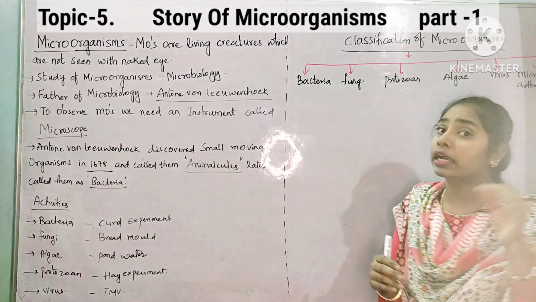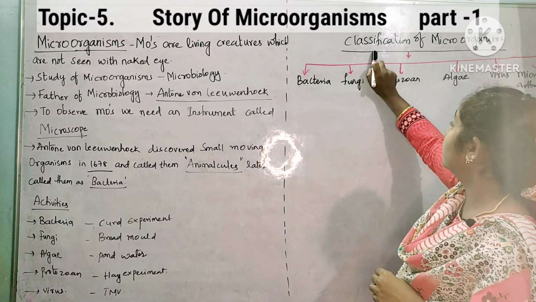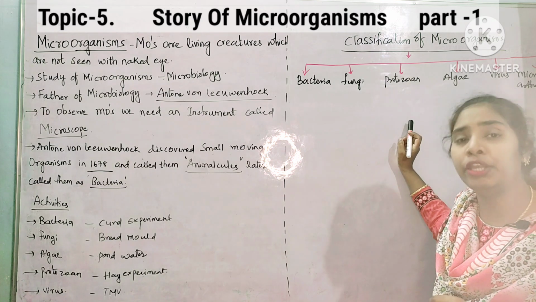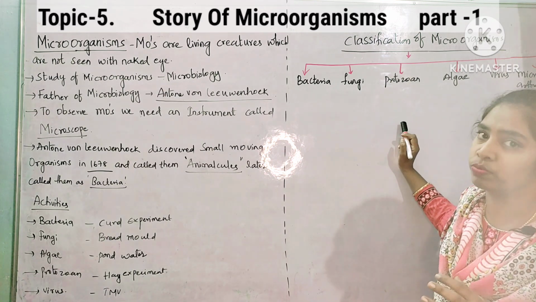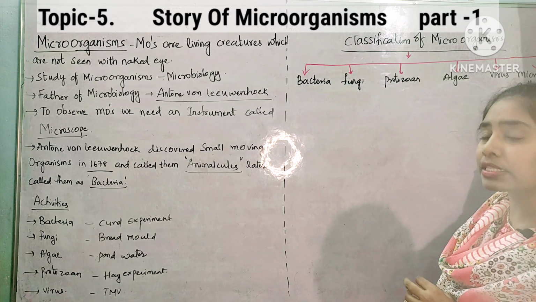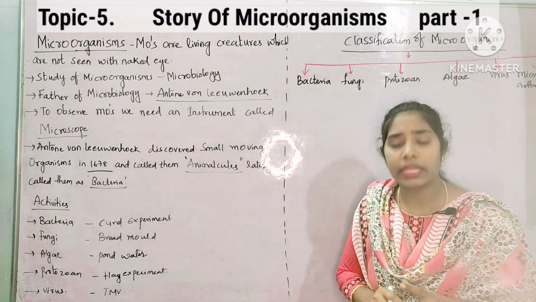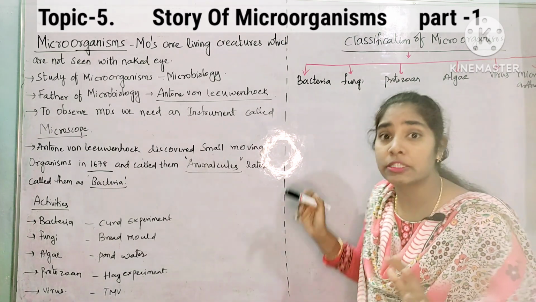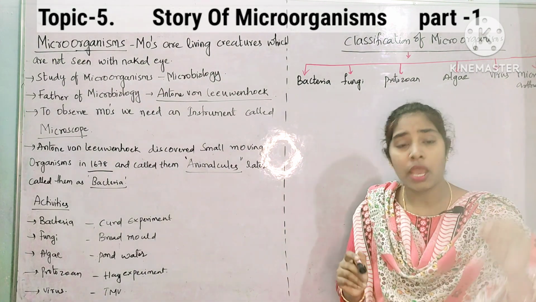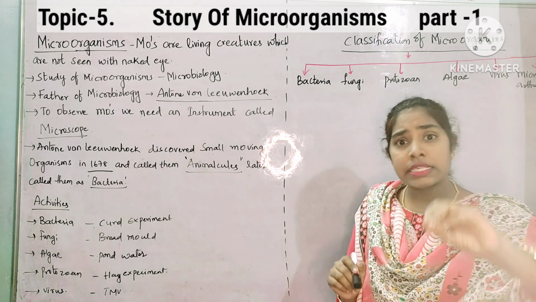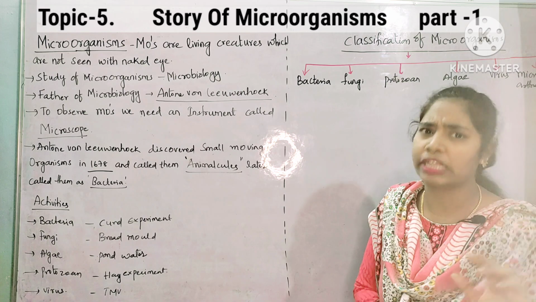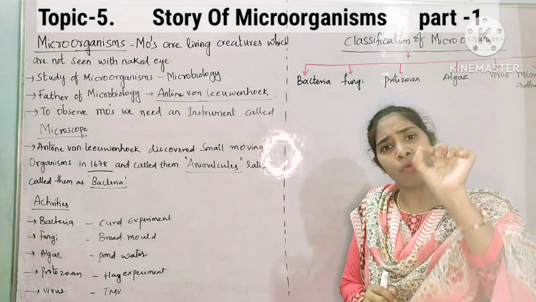So first let us see the classification of microorganisms. Microorganisms are generally classified into 6 groups: bacteria, fungi, protozoa, algae, virus and microarthropods. Actually there are only 5 groups, but microarthropods are included under microorganisms because they are tiny in size. Actually they are not microorganisms, they are just small in size, that's it.